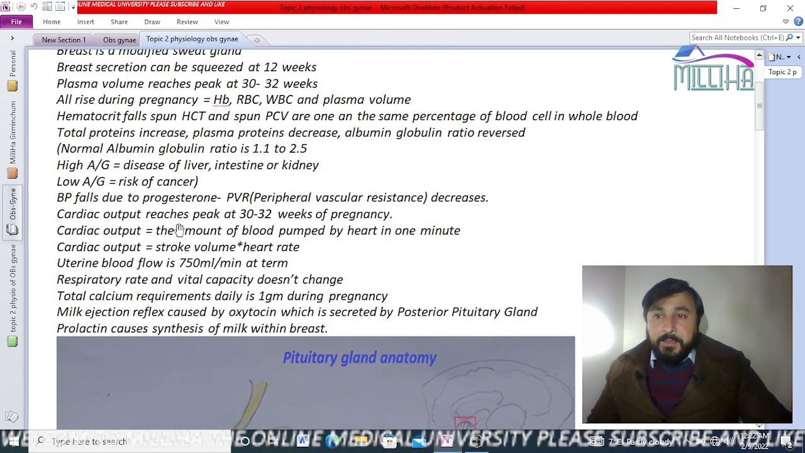Blood pressure falls due to progesterone. PVR, peripheral vascular resistance, decreases. Peripheral vascular resistance is the pressure exerted on the blood vessel walls by the volume of blood. That decreases because of the release of progesterone.